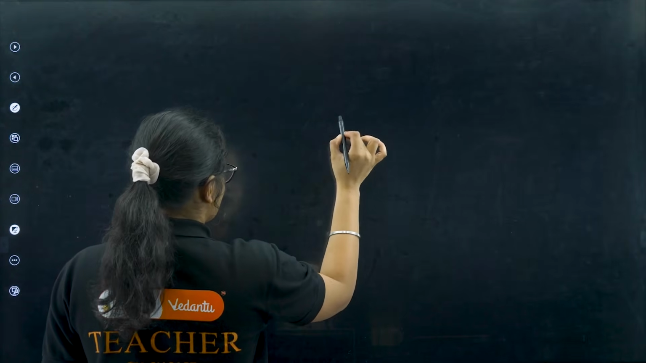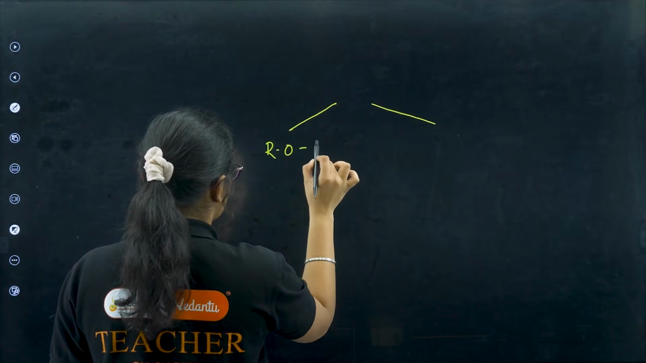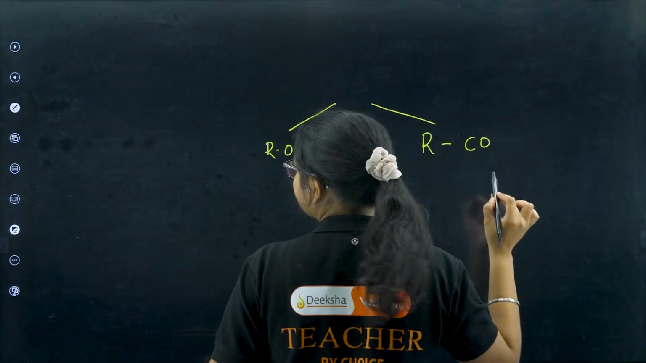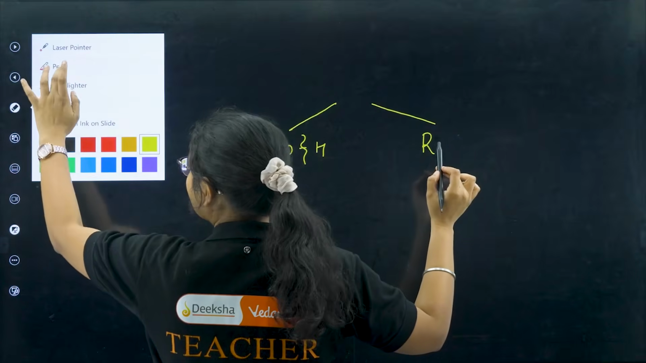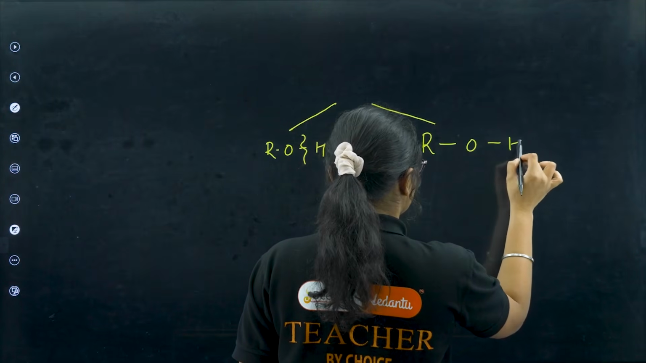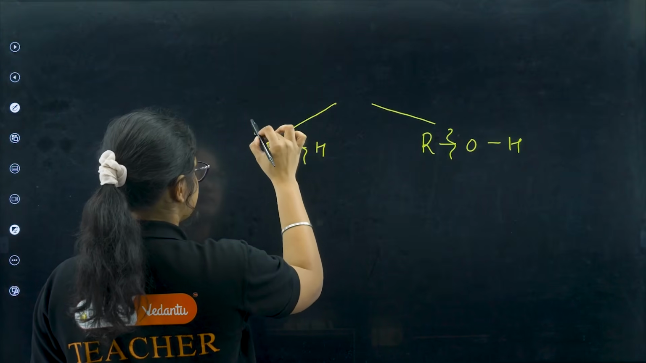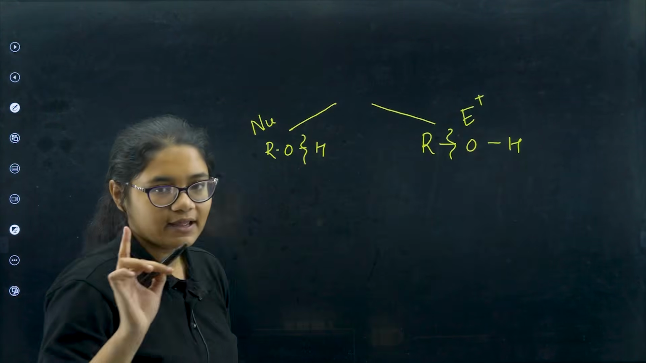So let us have a brief discussion. Whatever we have studied, I will revise it quickly. You should also revise with me quickly. I have alcohol, 2 types of reactions. One is where there is cleavage of the OH bond, and the other where there is cleavage of the RO bond. When this type of reaction is taking place, it is behaving as a nucleophile. When this type of reaction is taking place, it is behaving as an electrophile.